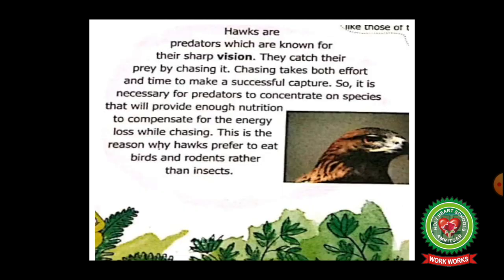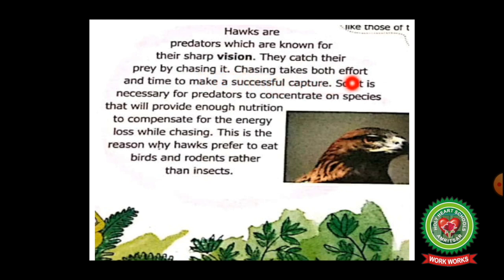Next, open page 12 of your book. Hawks are predators which are known for their sharp vision. They catch their prey. Prey means an animal that is hunted or killed by another for food by chasing it.